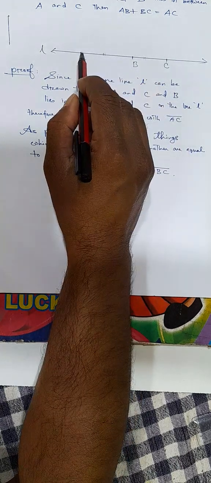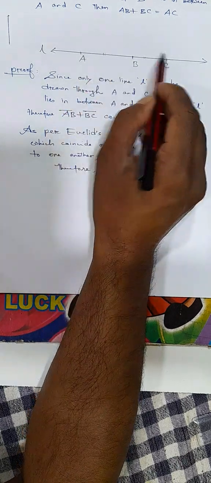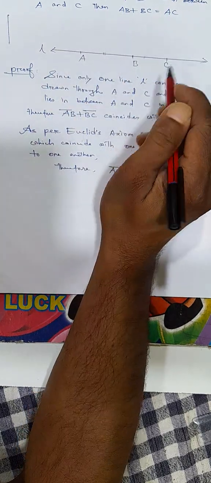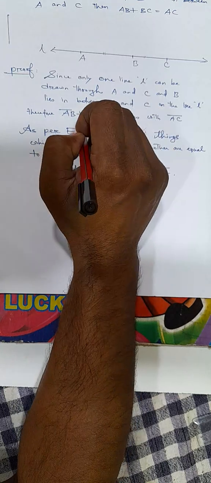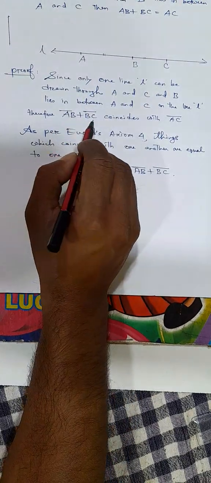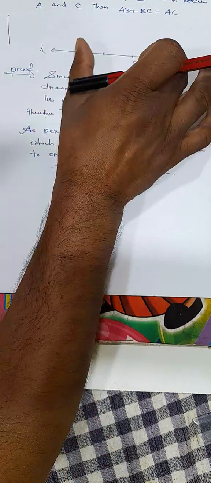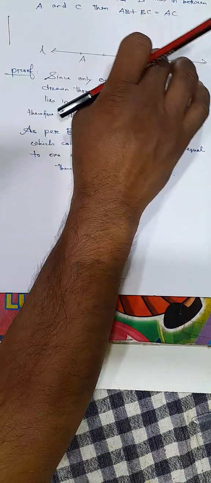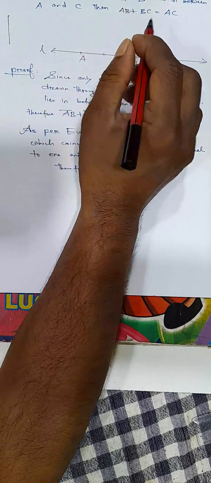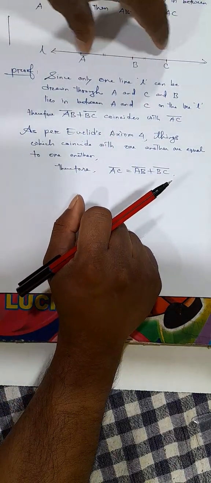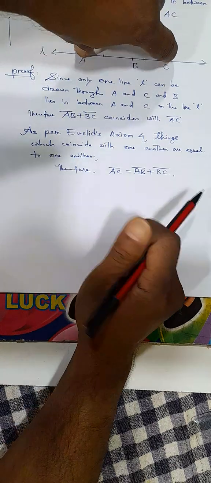You cannot draw a second line in between A and C, and B is in between A and C on the same line. That means this sum AB plus BC coincides with AC. Since B is in between A and C and these 3 points are on the same line, the sum of the lengths AB and BC coincides with AC.